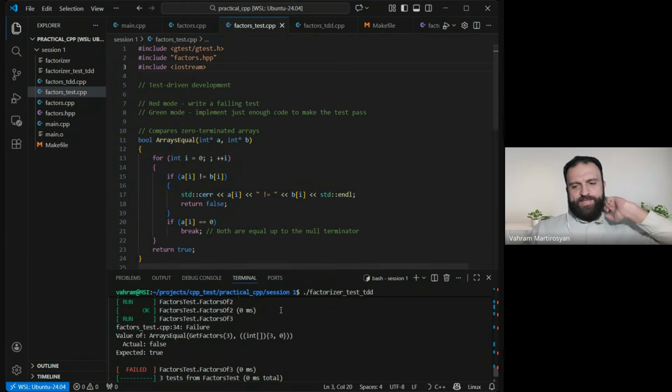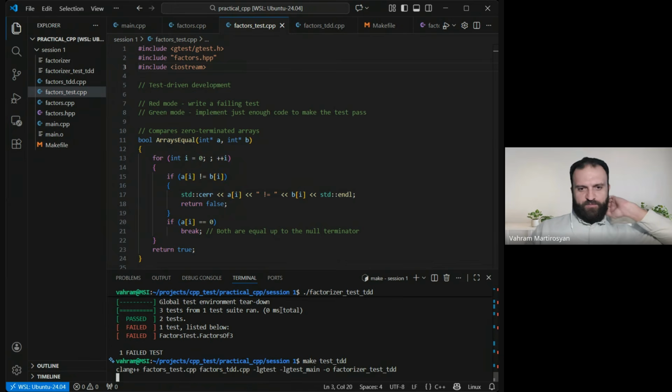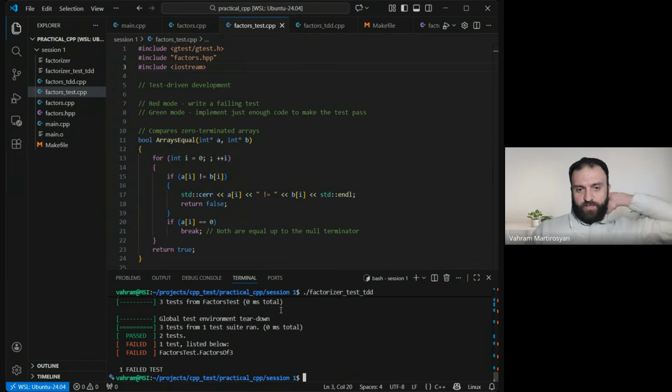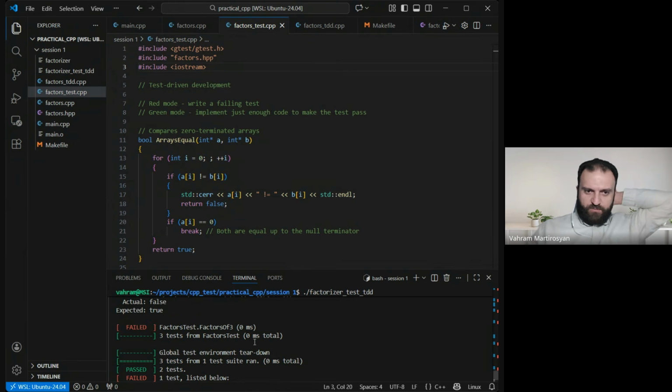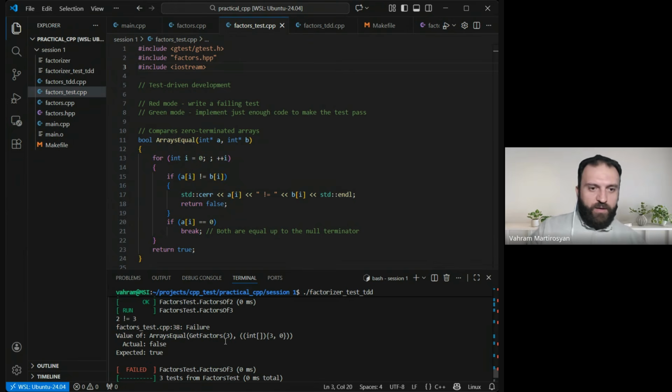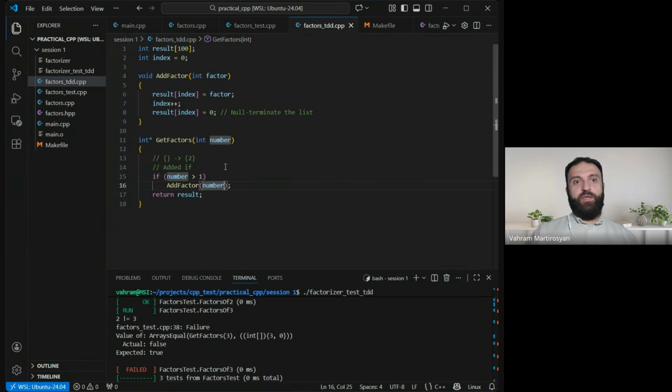So let's see what exactly makes the difference, because our code is not really good at the moment. So let's go and see. Here it says 2 and 3. Why would there be a value of 2? Like, how come we have 2 in our array?